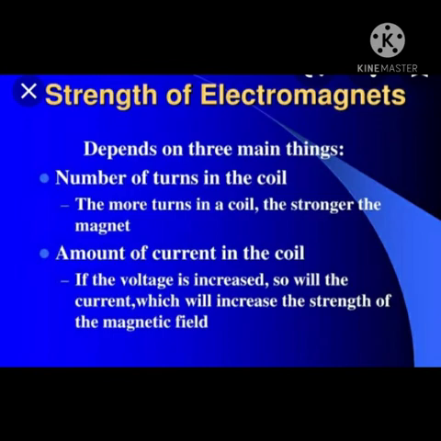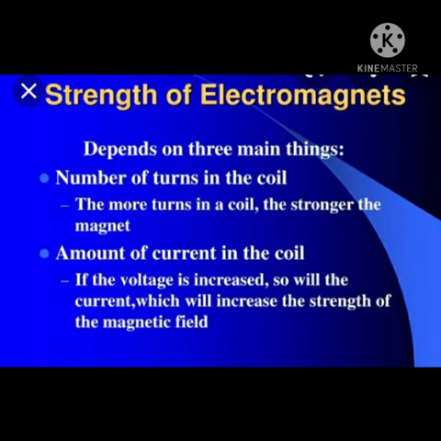The strength of the magnetic field of an electromagnet depends upon the strength of the electric current. The more the current flows, the stronger is the magnetic field. It depends on the number of turns of the wire in the electromagnet.